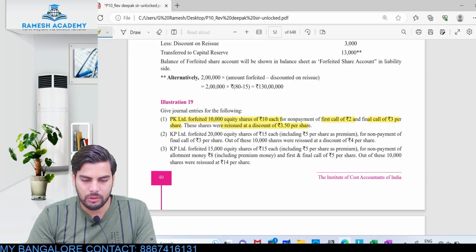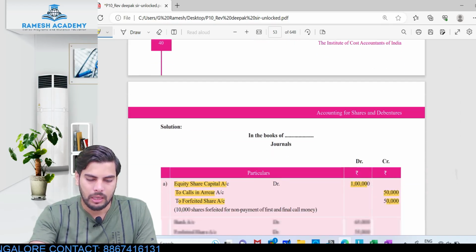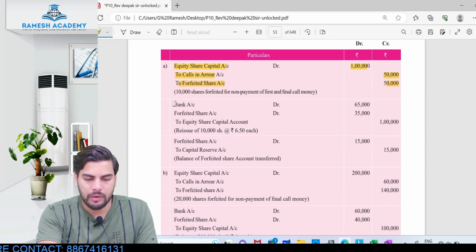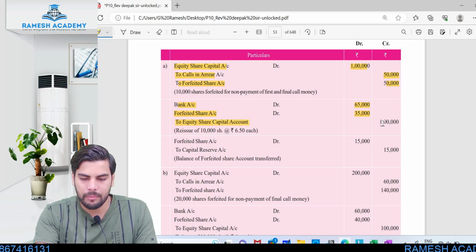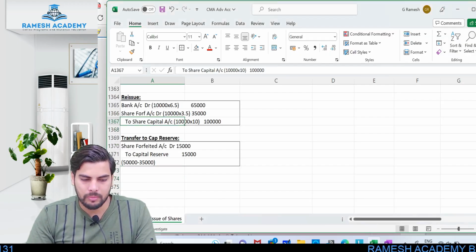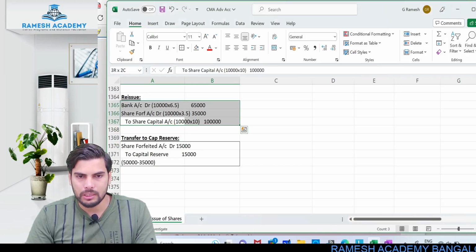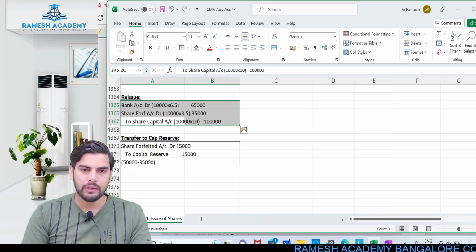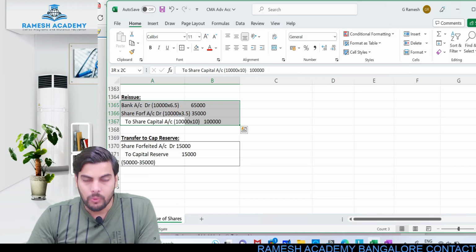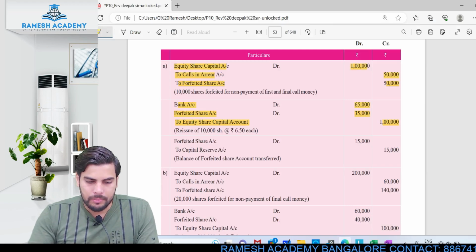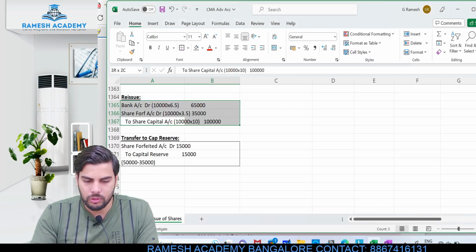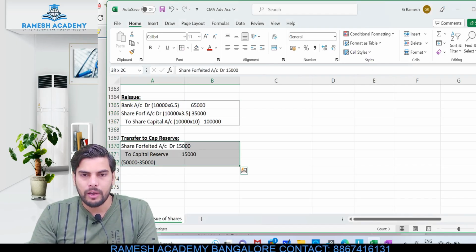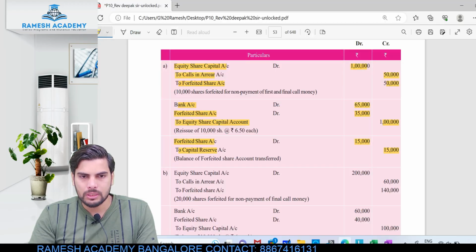Okay, if we just check out the solution, the transfer entry for this particular capital reserve. Okay, look at this reissue entry. Bank account debit 65,000, forfeited share account debit 35,000 to share capital 1 lakh. Same entry we have also passed. Now the entry for this particular transfer to capital reserve, look at this, share forfeited account debit 15,000 to capital reserve 15,000. Don't you think we have also passed the same entry? We find over here. Is this clear? Hope this is clear. This was case 1.